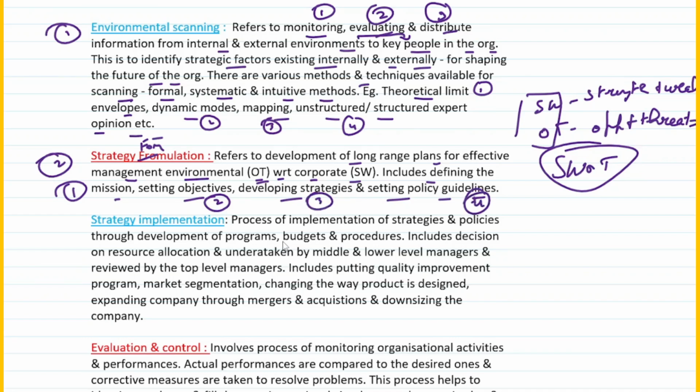Finally you set the policy guidelines, right? So basically strategy formulation refers to development of long range plans for effective management of environmental opportunities and threats with respect to corporate strengths and weaknesses. It includes defining the mission, setting objectives, developing strategies and setting policy guidelines, right?